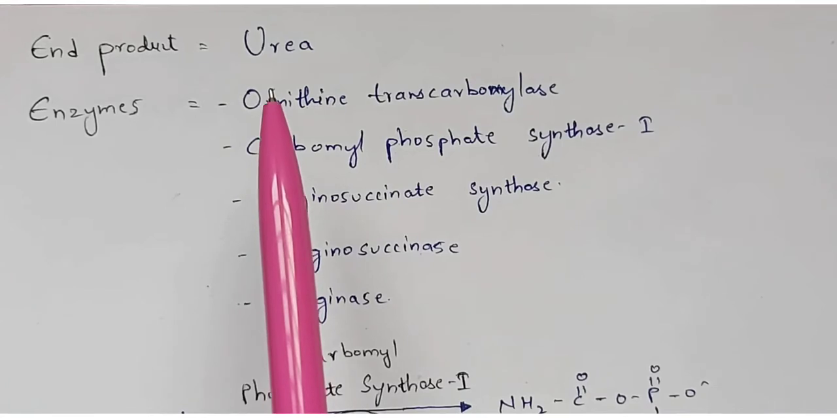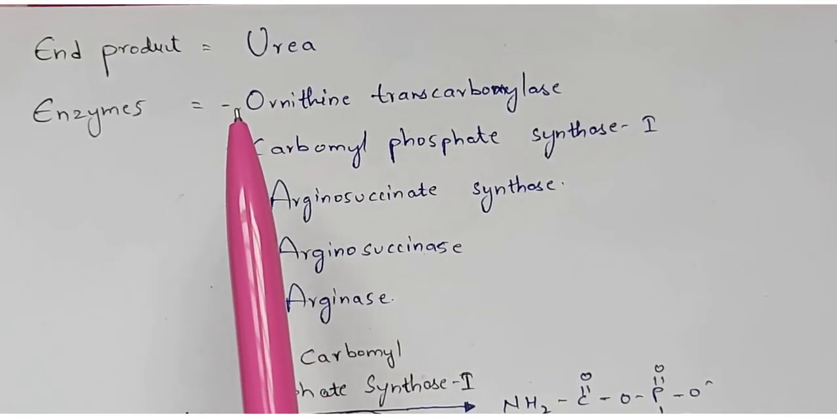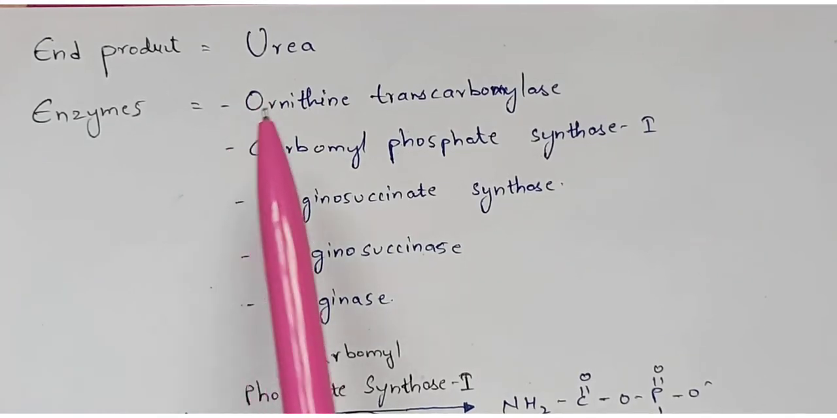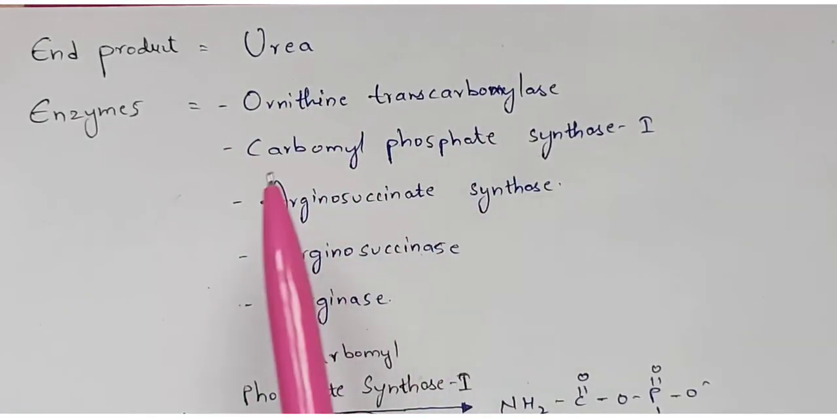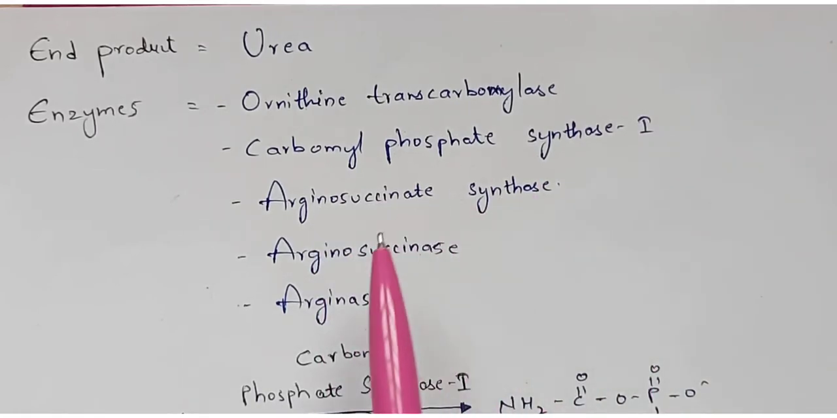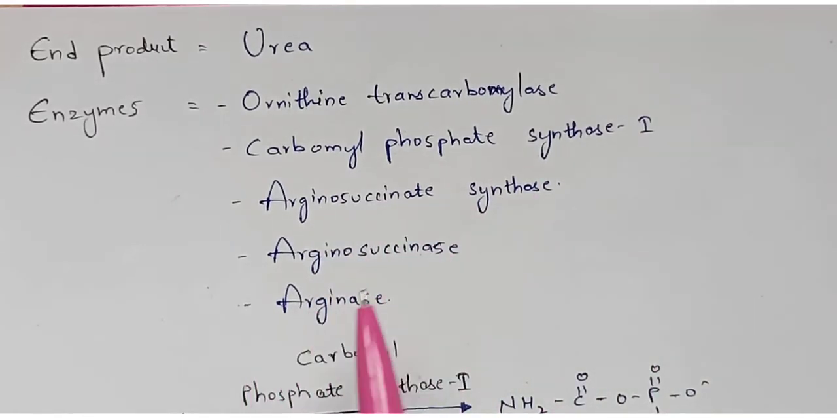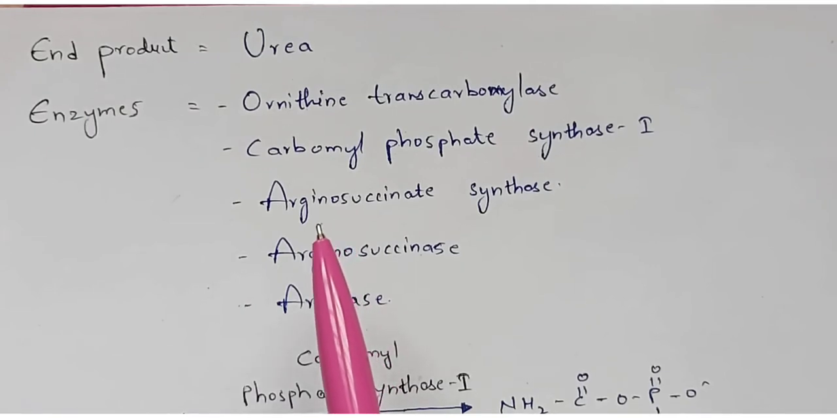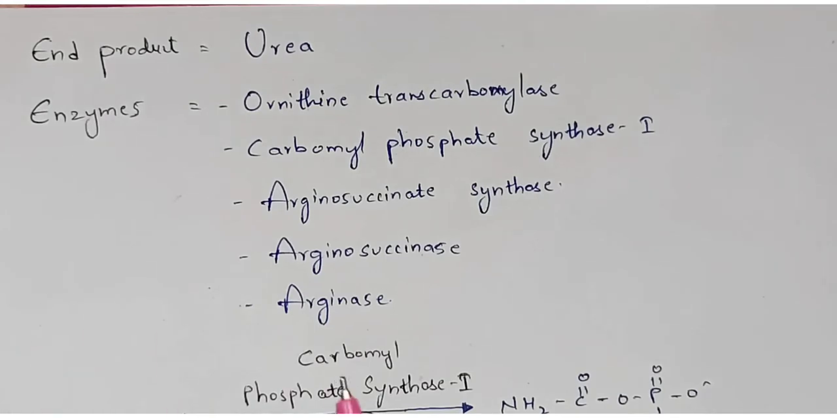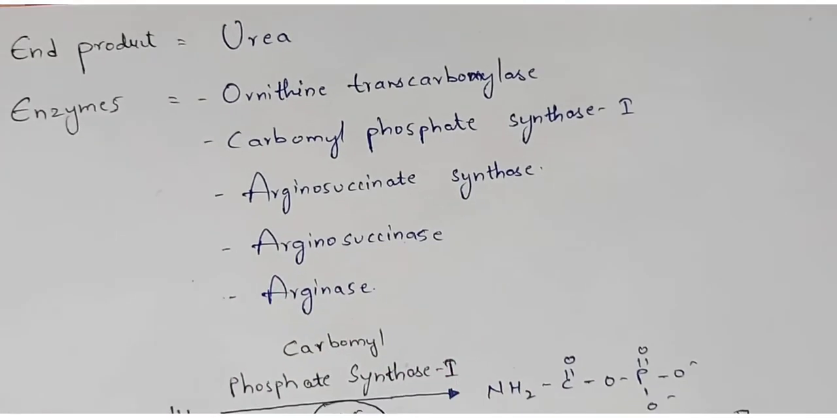And in the process of this urea cycle, enzymes will be used. So what are the enzymes which are mainly used in this urea cycle to produce the urea? Ornithine transcarbamylase, carbamyl phosphate synthase 1, arginosuccinate synthase, arginosuccinase, and arginase. So these are the 5 enzymes which are mainly used during the urea cycle for the production of urea. Now let us learn about the cycle along with the structures I am going to explain.